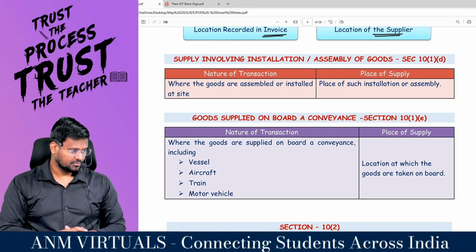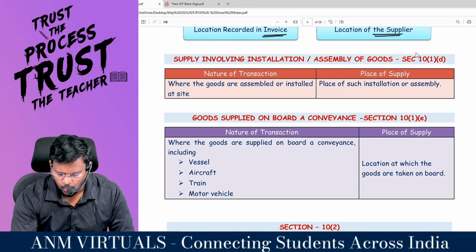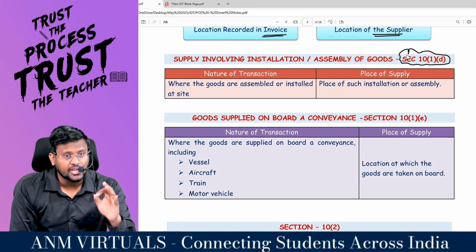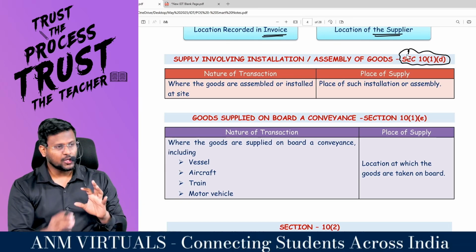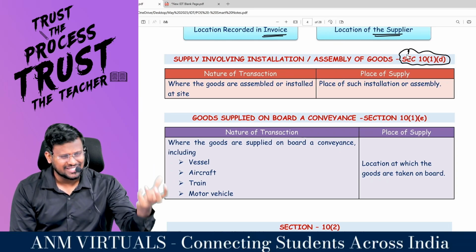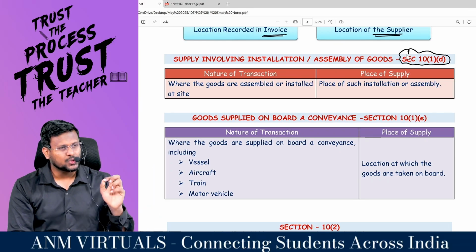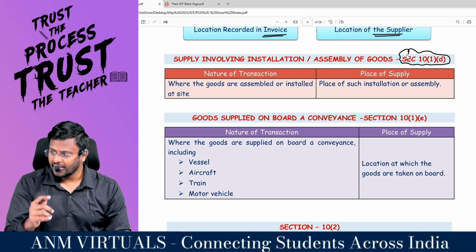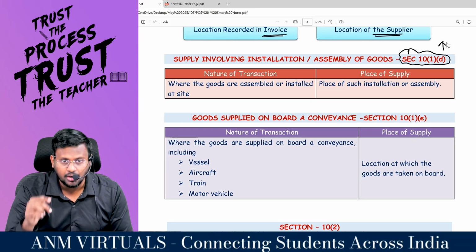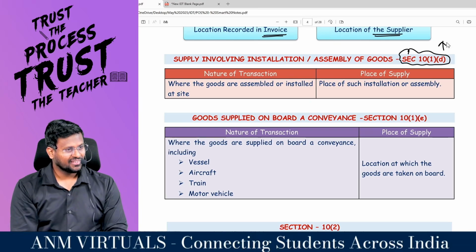Coming to 10 subsection 1 clause D, that is supply involving installation or assembly. You are a supplier of goods. The goods you are supplying need to be installed or assembled. If those goods have to be installed or assembled, the place of installation or assembling is where you have to do the work.